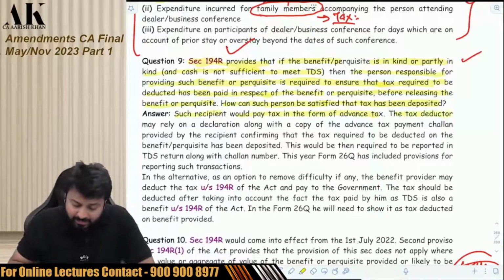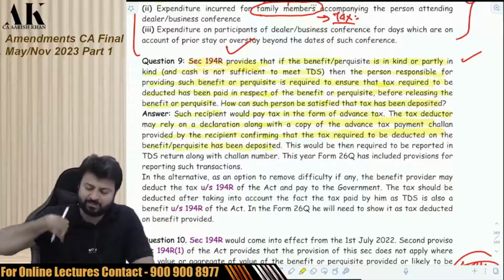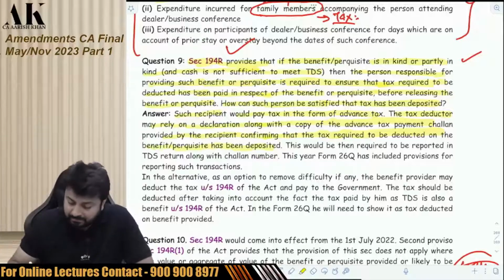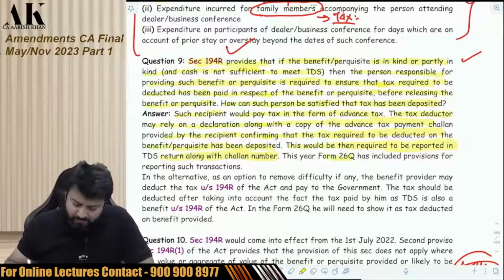The tax deductor may rely on the declaration along with the copy of advance tax payment challan provided by the recipient confirming that the tax required to be deducted on the benefit or perquisite has been deposited. So the other person will pay advance tax and will give me the challan. It is as simple as this. This would then be required to be reported in the TDS return along with the challan number. Then I will report that in the TDS return in Form 26Q.